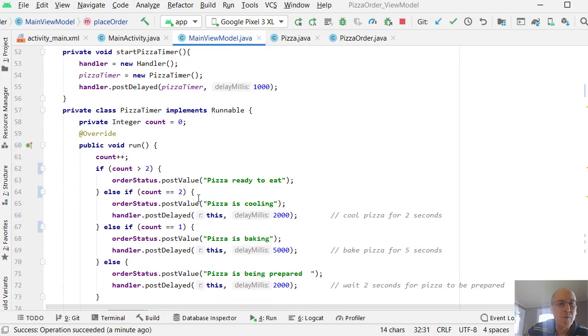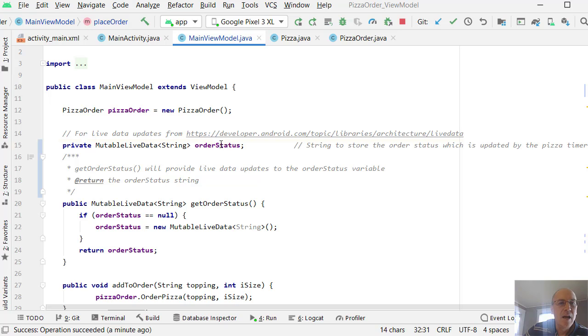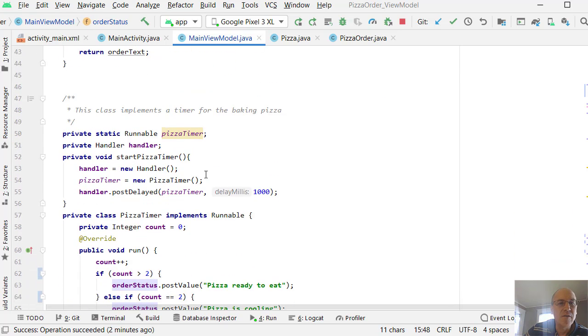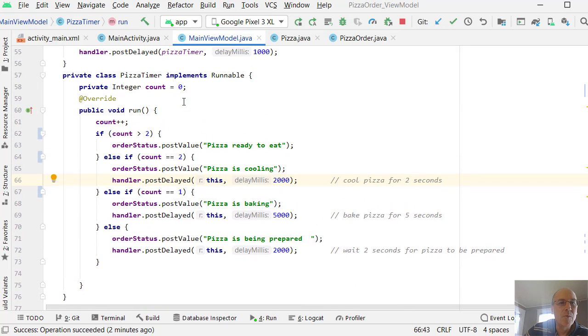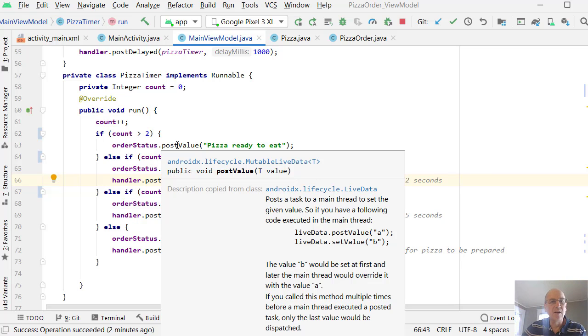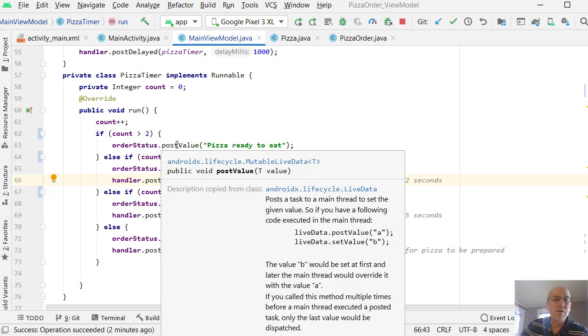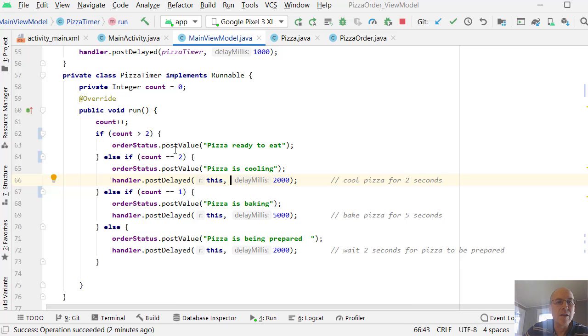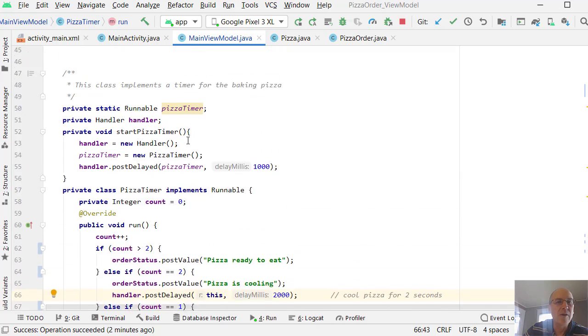Now, within the pizza timer, when we're changing this order status, even though it's a string, it's a special type of string, so we can't just assign it a value. In order to assign it a value, we've got to do an order status.post value. Now, you'll read there's something called set value and post value. If you're in the main activity, you can use set value when you're in the UI thread, but we're in a separate thread here, so we have to use post value to update that here.